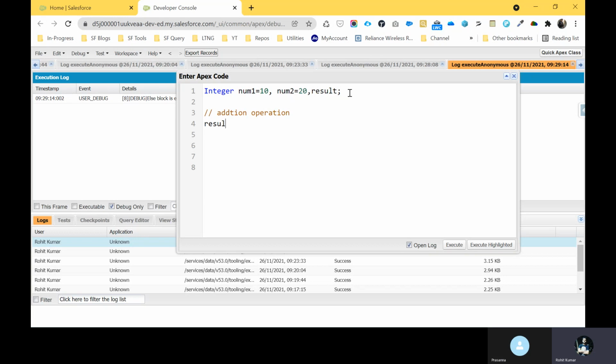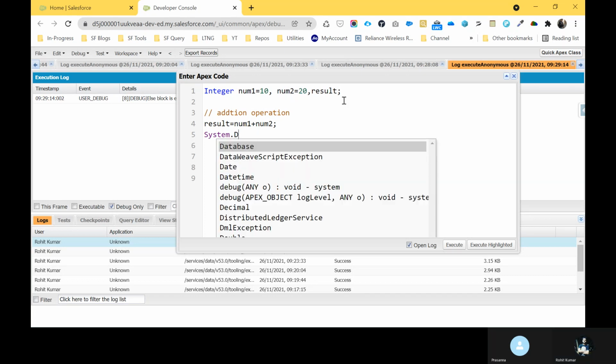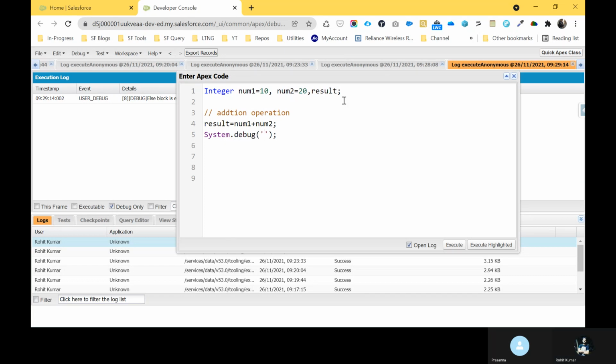I want to store the result of num1 and num2 into the result variable, and I want to print with system.debug, addition equal to result, right?